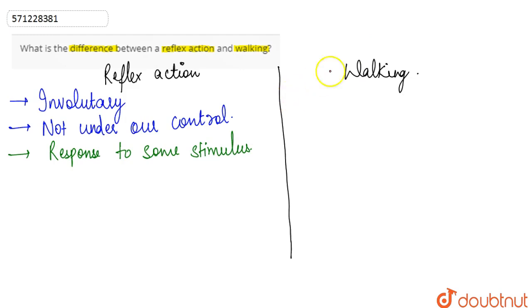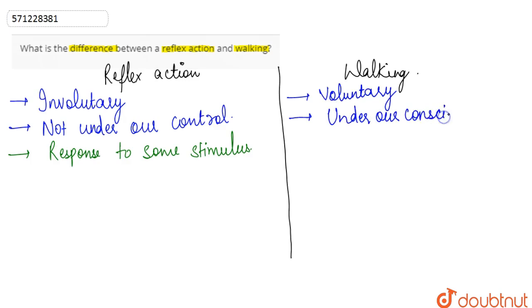Whereas walking is basically a voluntary action. It's a voluntary action that is carried out by a person or by any organism. Walking is a voluntary action which is under our conscious control.